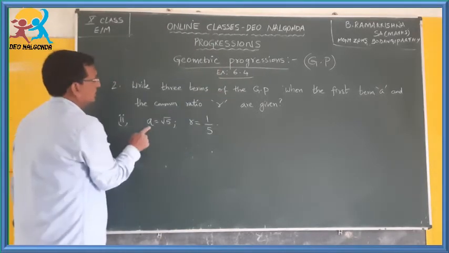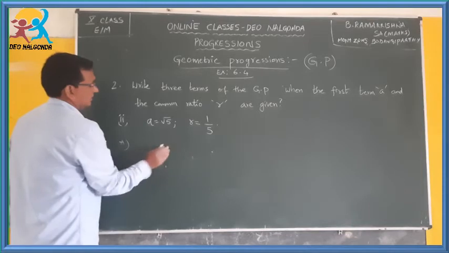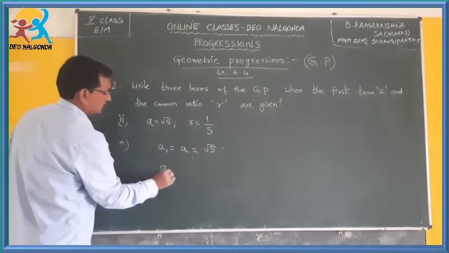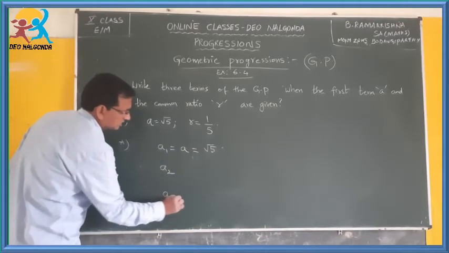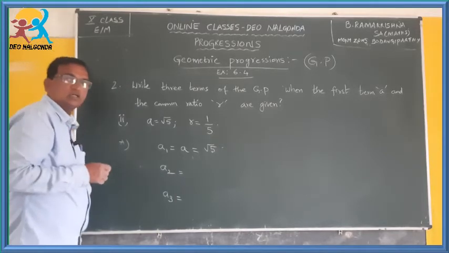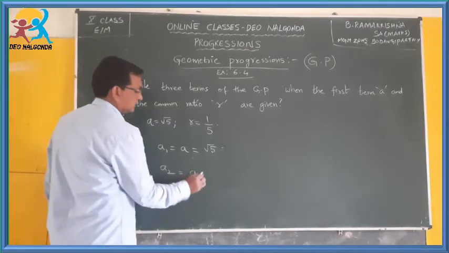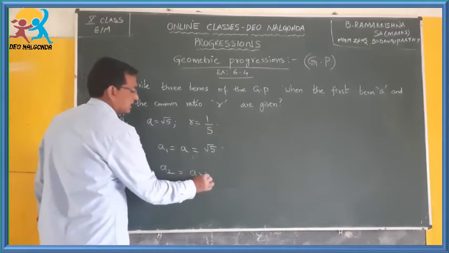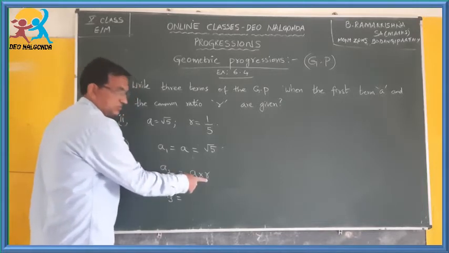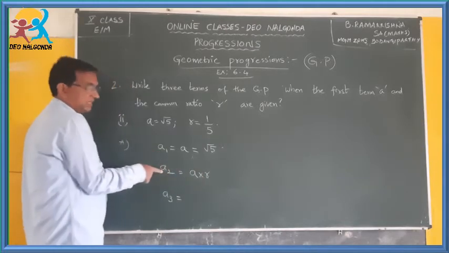So, first term, A itself denotes the first term, therefore, you can write A1 is equal to A is equal to root 5. Now, next one is you have to find A2 and next one is A3. These 3 terms he asked us. So, what is the general form of the second term? Second term is you multiply the first term, or the previous term, with the common ratio to get the next term.